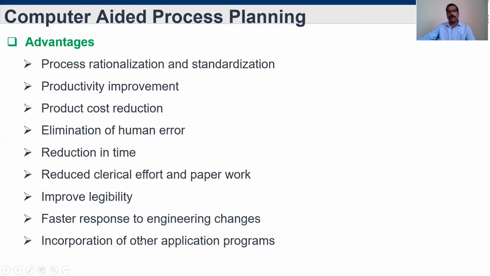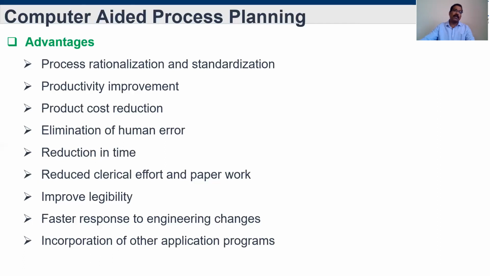Okay, so faster response to engineering changes. For example, once it goes to the production process, they may suddenly understand that this is not possible to make, or it won't work out, or in the final testing process, after inspecting or testing, they may tell us that we have to change the design of the component.